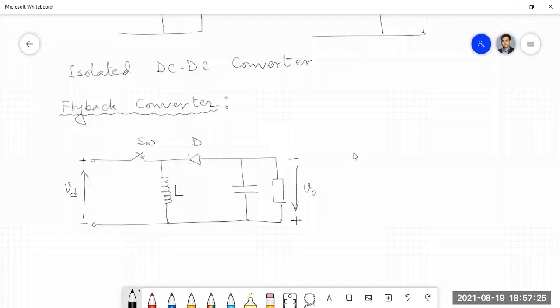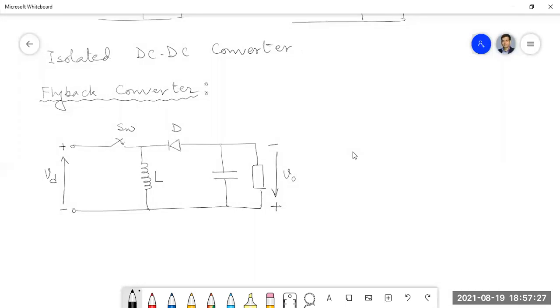So we will use this circuit to make a typical isolated DC-DC converter. I am repeating the term isolated DC-DC converter because it will have some sort of electrical isolation. And by electrical isolation, what comes to mind is a transformer, isn't it?